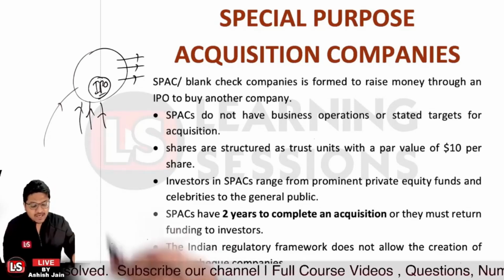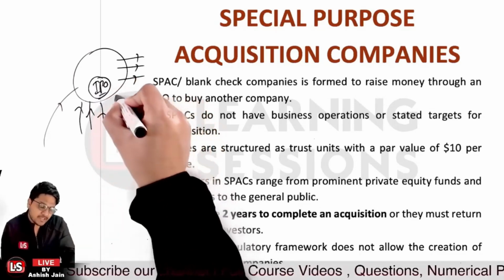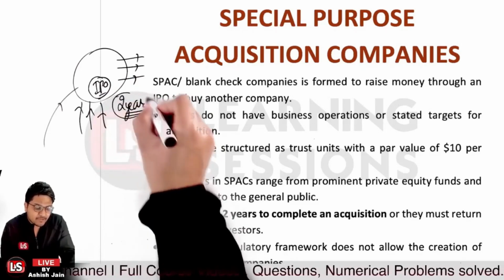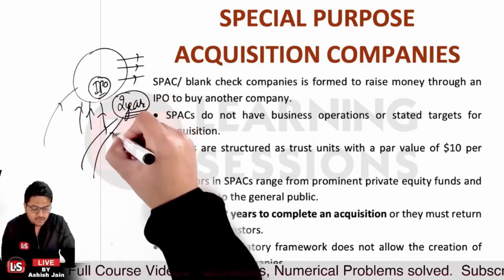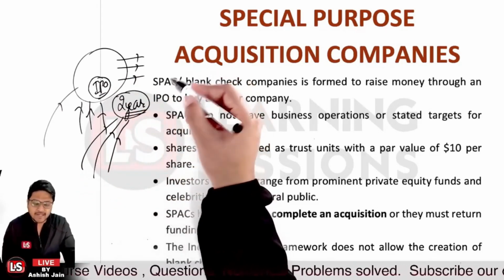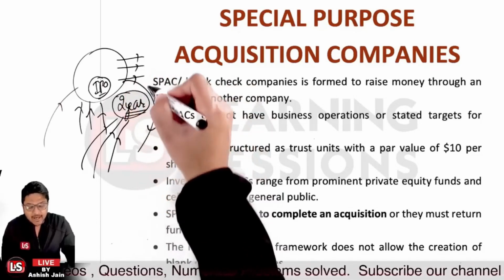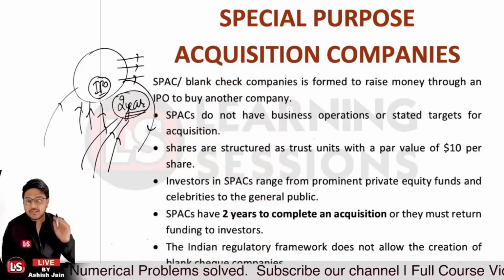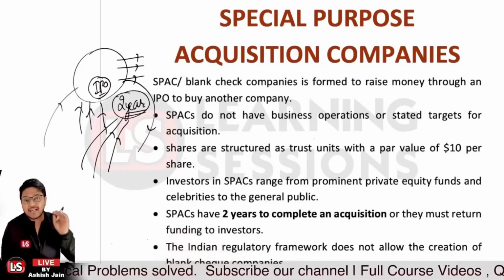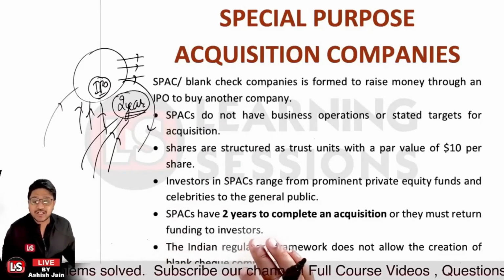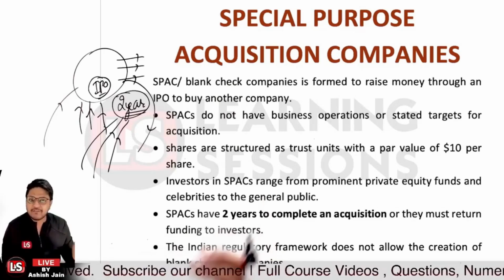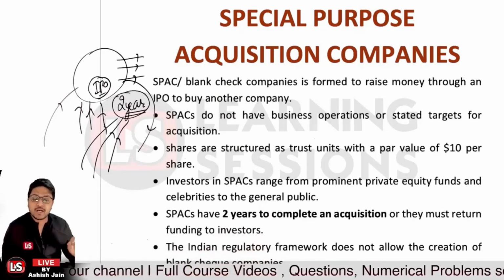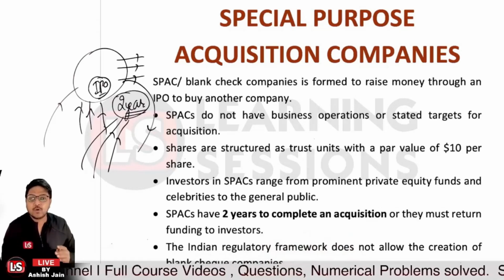Once they have launched the IPO, they have 2 years to find the target, get the approval of the shareholders, and then acquire the target. If they fail to get the acquisition done, or fail to find any appropriate target, then whatever money they have raised and whatever profits they have earned so far are to be distributed among the shareholders again, and the SPAC will be liquidated.